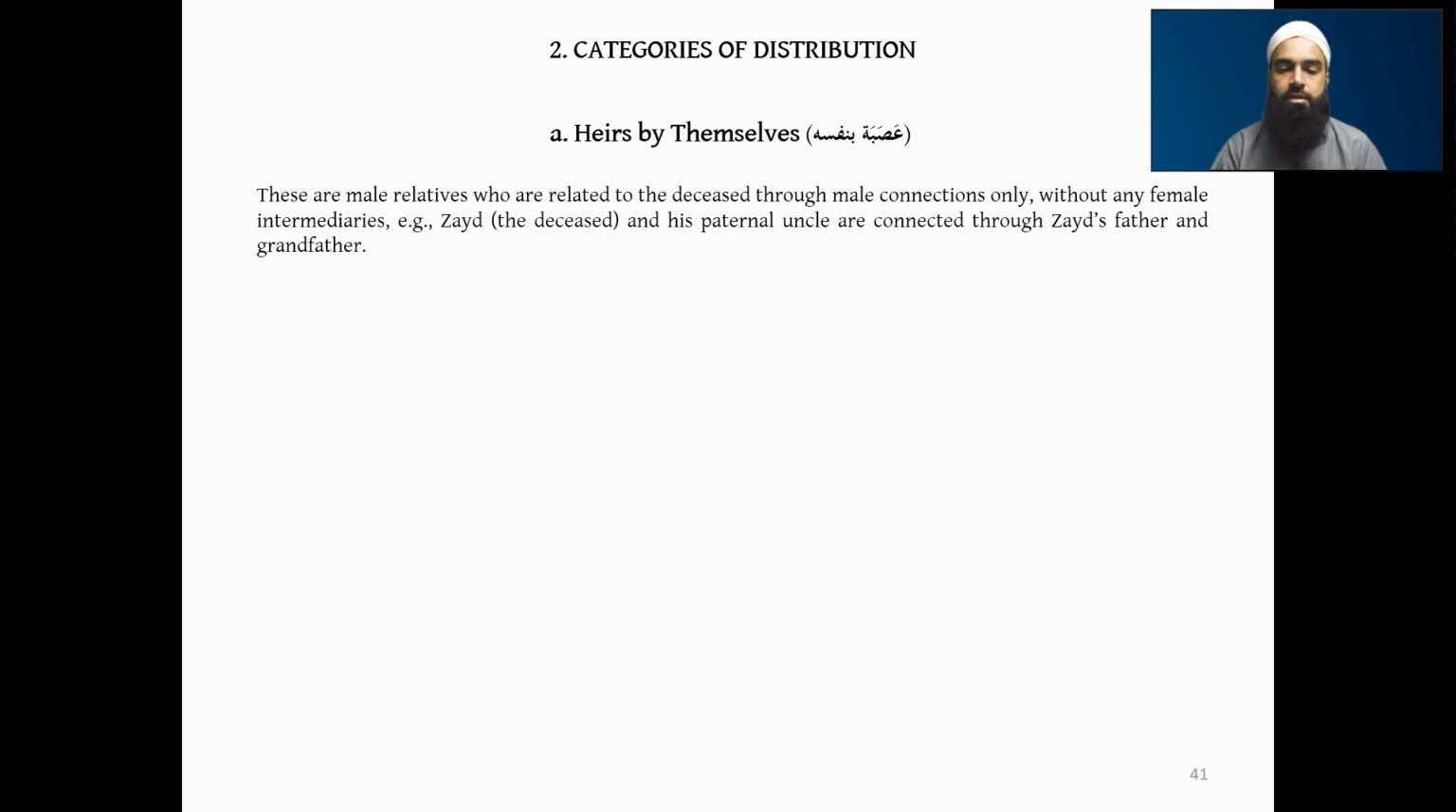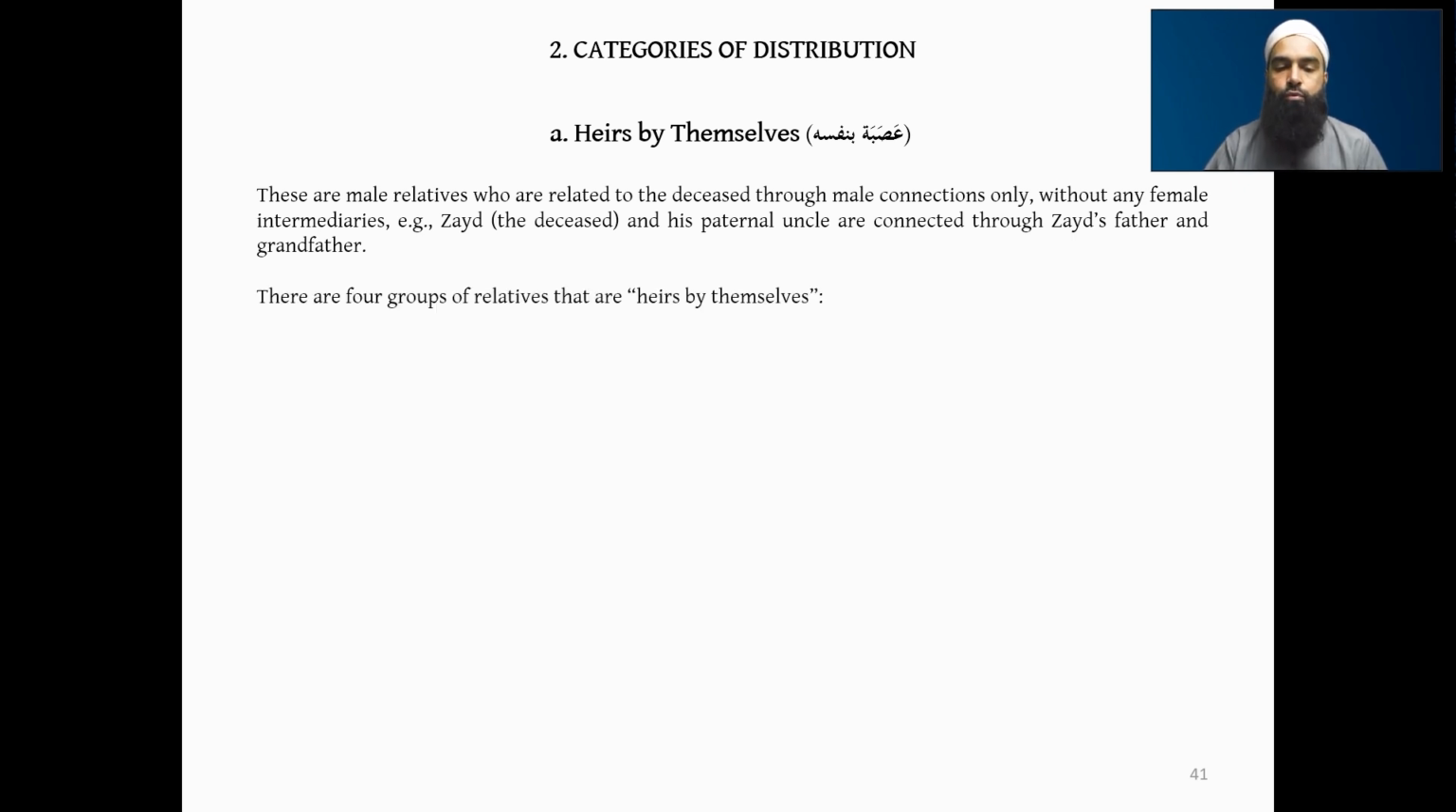So Zayd, for example, the deceased, and his paternal uncle are connected through Zayd's father and grandfather. So Zayd's father going up to his grandfather, and then his grandfather's son is the uncle. So you understand that Zayd is related to the uncle: you go up one father, up to grandfather, and then down one, because you can't go up one and sideways, because that's not really a lineage relationship. That's just brothers. But anyway, you understand the point that Zayd is related to his uncle through males only. This makes the uncle of Zayd his asaba binafsihi.